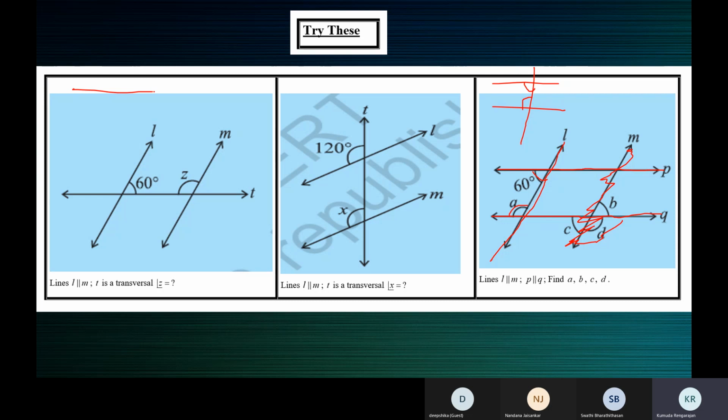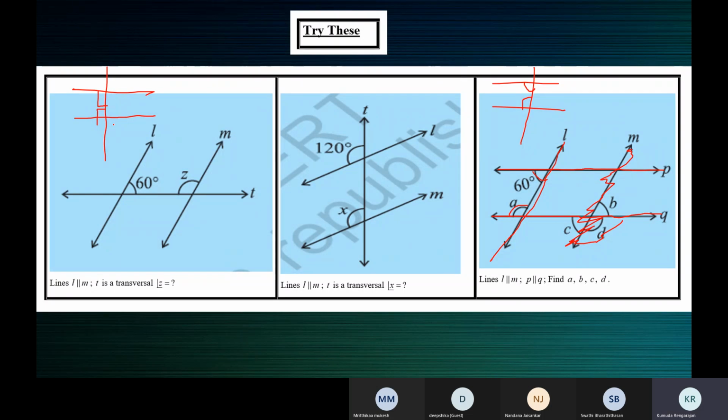So when we have two parallel lines like this and a transversal like this, and if this is 90 degrees, then this also will be 90 degrees. All right, so A plus 60 is equal to 180, correct? That's what you'll have to write. P parallel to Q, transversal L, so A plus 60 is equal to 180.